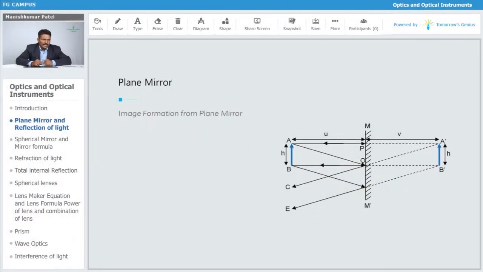Now the next thing, what do you mean by that? Plane mirror. This plane mirror is also a very interesting phenomenon. When we are standing in front of a mirror, we see an image of ourselves in the mirror. So what is the nature of that image? The nature of the image is that it is actually a virtual image.